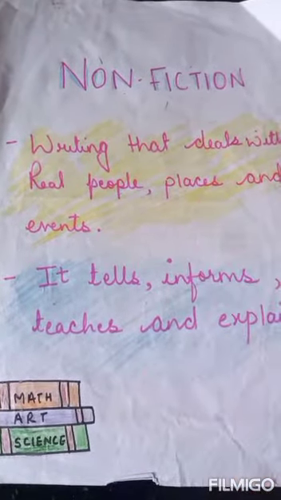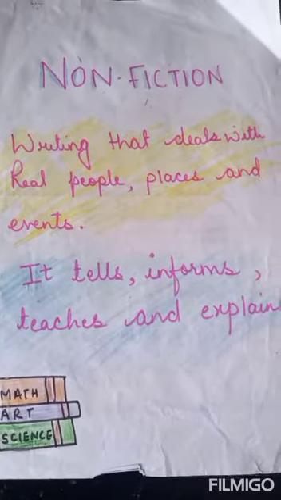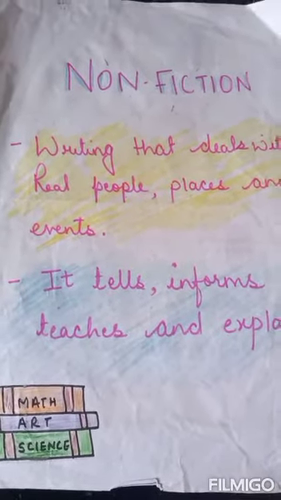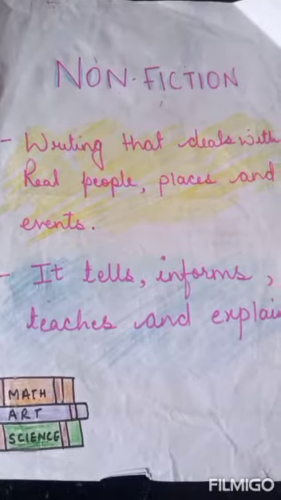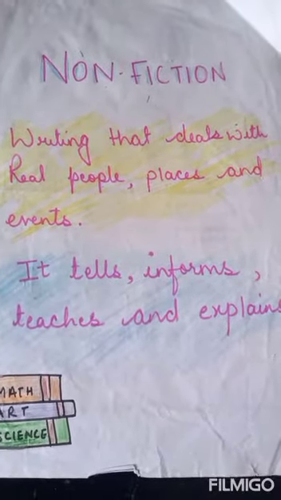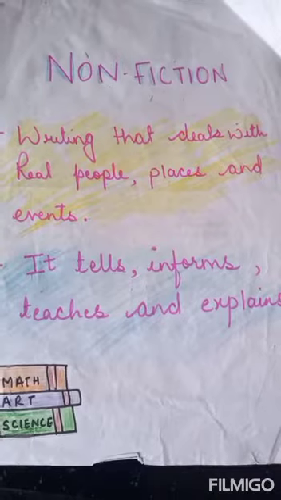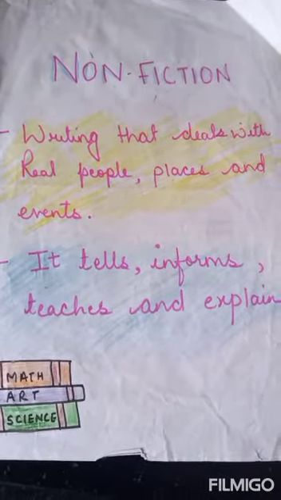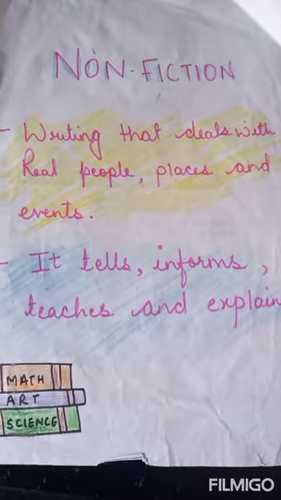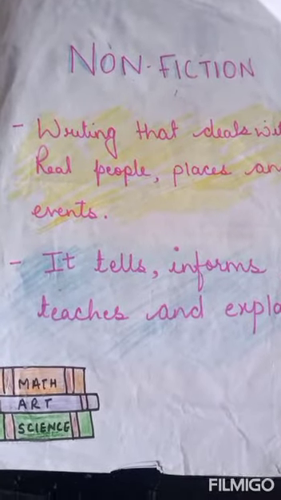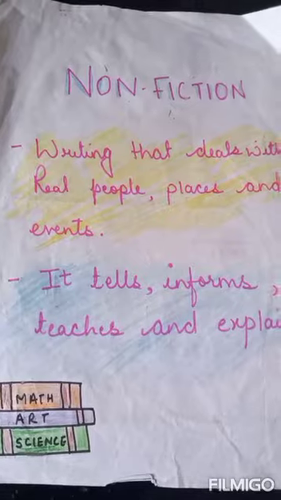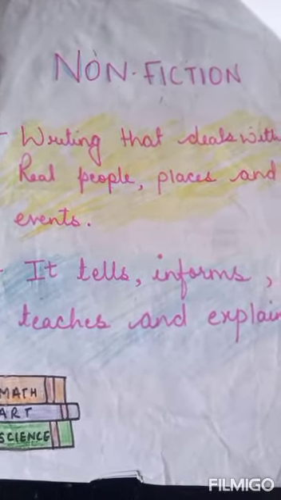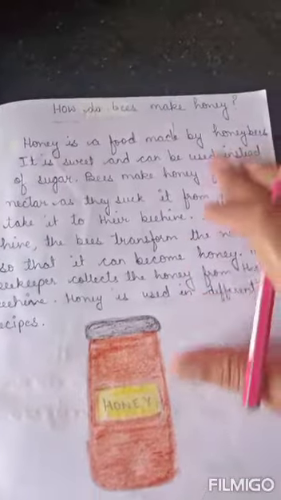So what's an explanation text? As the name suggests, explanation text means the text which explains us how and why things happen. So we get the answer to questions like how, why. So those are explanation texts like this one.